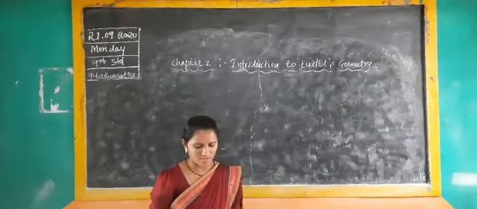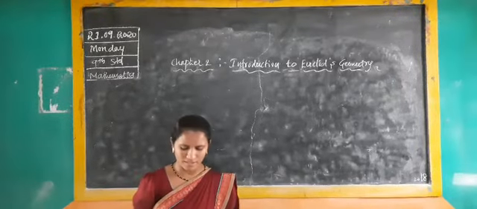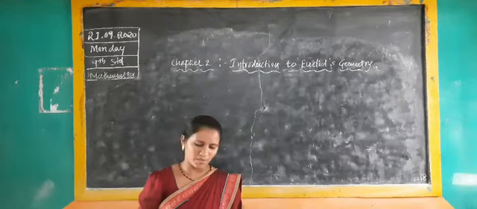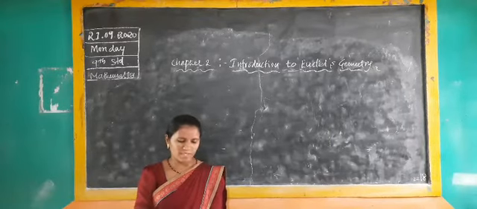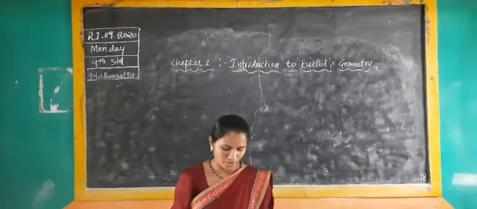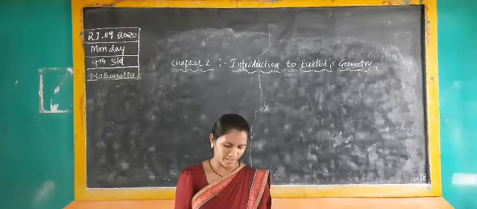Last class we discussed chapter 1. I finished that. I think all of you wrote the notes, and up to exercise 1.6 I solved. Now take down the next chapter, chapter 2, Introduction to Euclid's Geometry. You have to see page number 28. Here they are given the introduction to Euclid's geometry. What is the meaning of geometry, and what is the difference with Euclid's geometry?